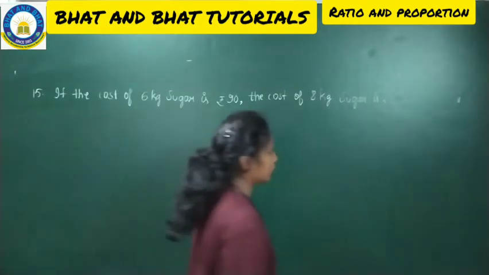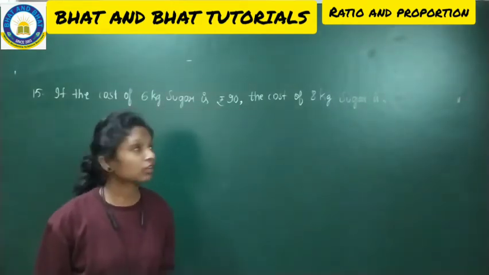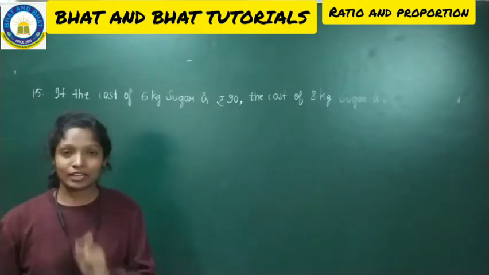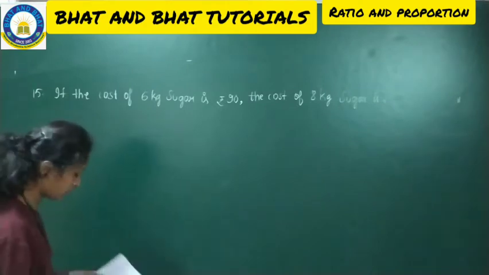They are telling for 6 kg of sugar, the cost is around 90 rupees, and if you are buying 8 kg of sugar, what will be your cost?